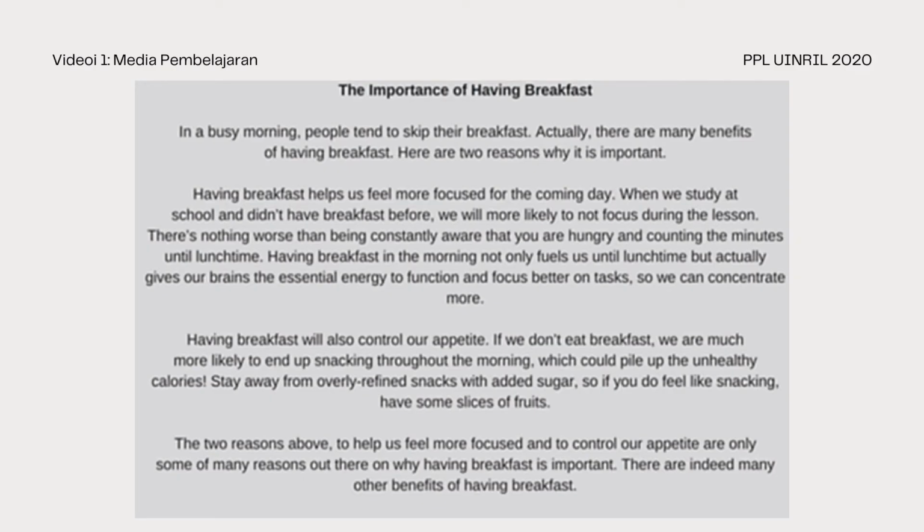Here is the example of an analytical exposition text. The title is The Importance of Having Breakfast. In the first paragraph, we can see, in a busy morning, people tend to skip their breakfast. Actually, there are many benefits of having breakfast. Here are two reasons why it is important. So, we can conclude that this paragraph is the thesis because it explains what kind of topic we are going to discuss in this text, and the next paragraph is about the reason why having breakfast is important.